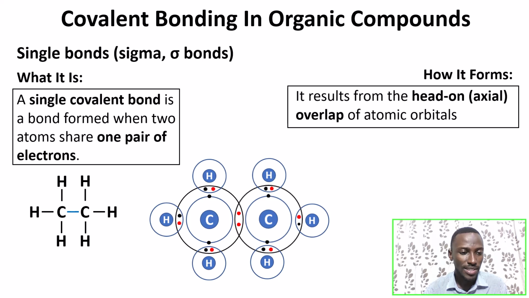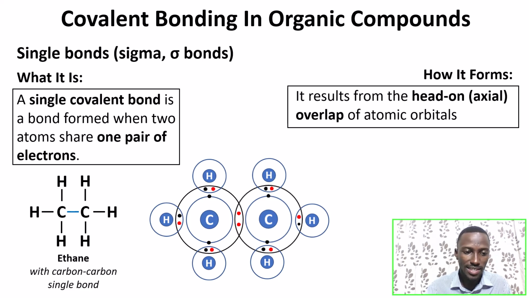Now our focus is on the carbon-carbon bond here. What type of bond is that? It's a single bond. And the single bond is sigma. And the same sigma bond is formed between the carbon and the hydrogens. So you can see that this is a classic example of an alkane, specifically ethane, with a carbon-carbon single bond. So this is how a single bond is formed, head-on overlap. A single bond involves the sharing of what? One pair of electrons. Good.